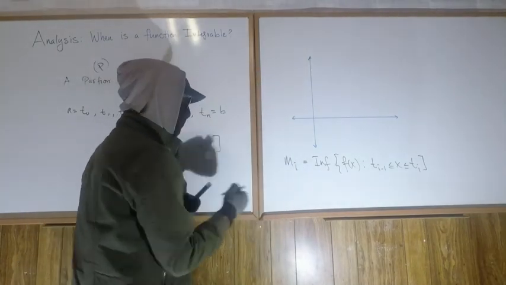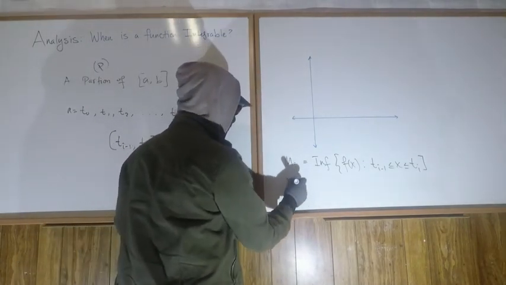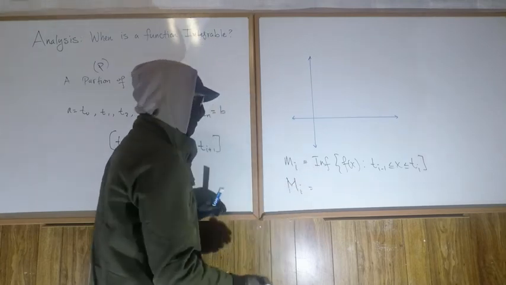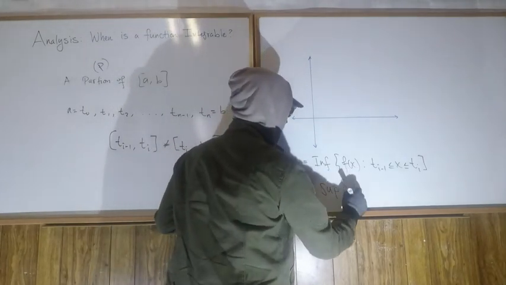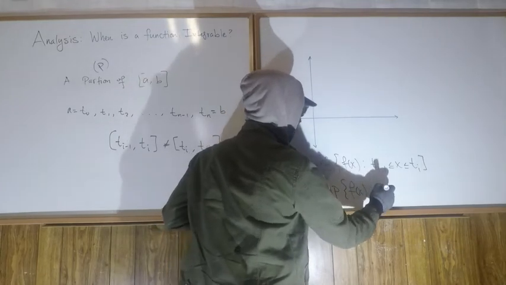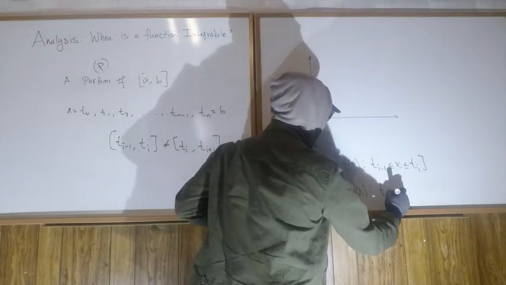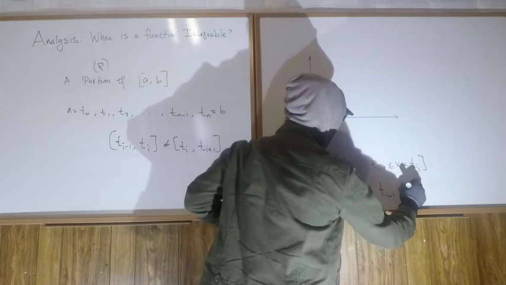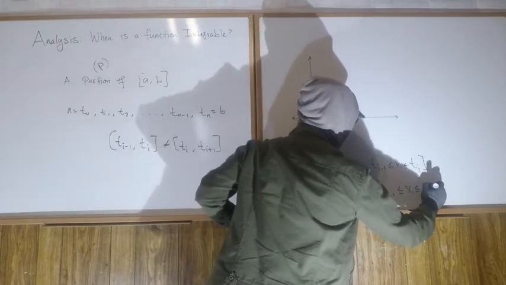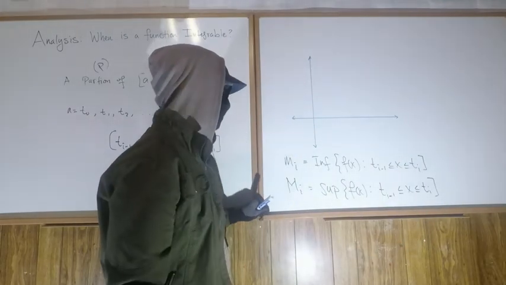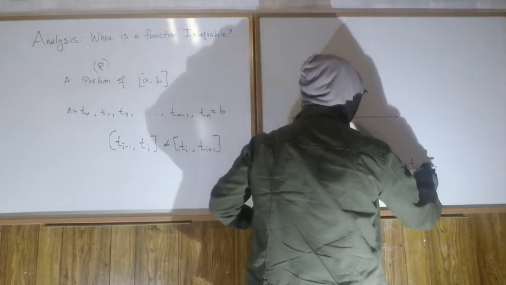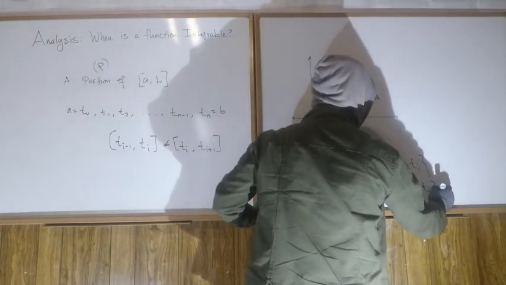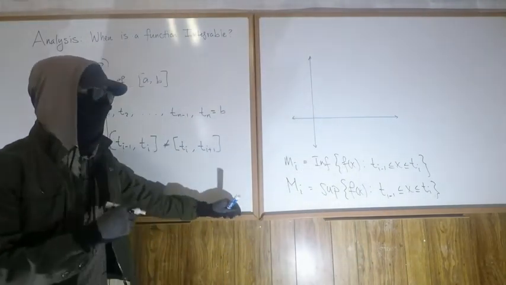So capital M sub i is equal to, take a wild guess, the supremum of f of x on t sub i minus 1 less or equal to x is less or equal to t sub i. This should not be a square bracket, but you get it.